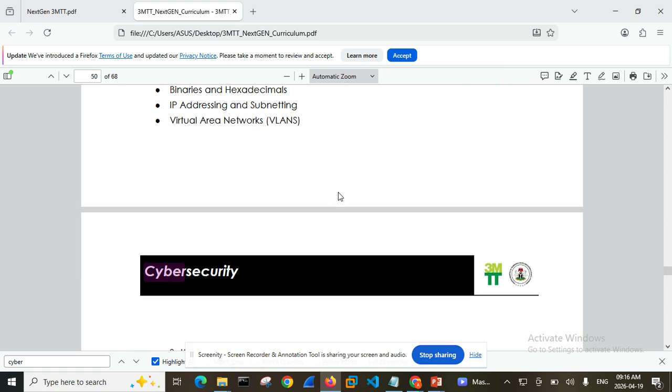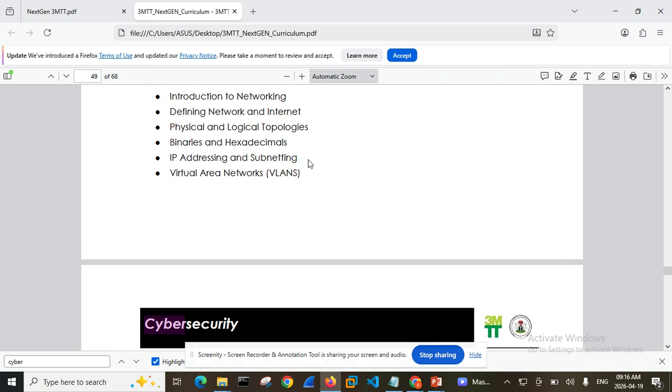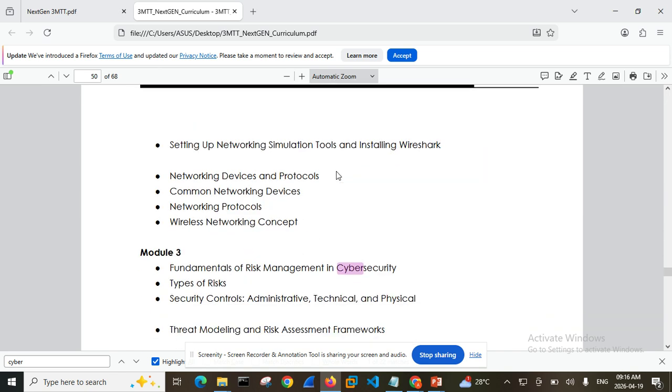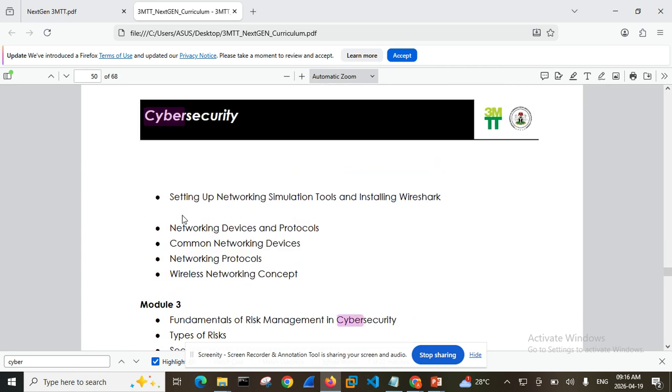And the reason for that is because we are going to use a certain tool, so we are going to learn that using a certain tool. In the process of learning that, we are going to learn IP subnetting and a whole lot of other stuff. Okay, so basically now, we have learned how to set up our networking simulation lab, which is Wireshark. So I'm going to go again.